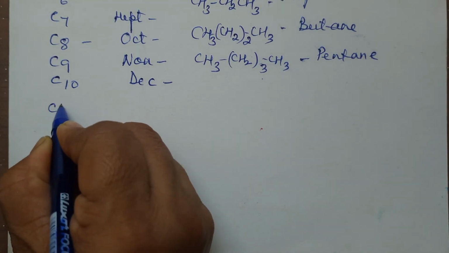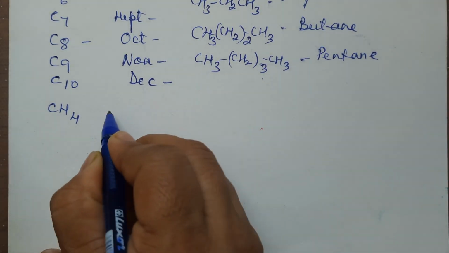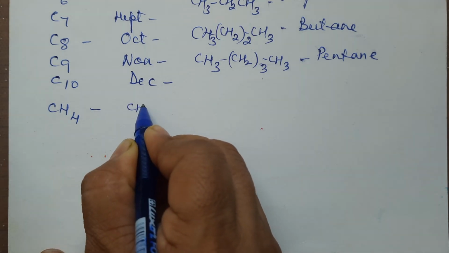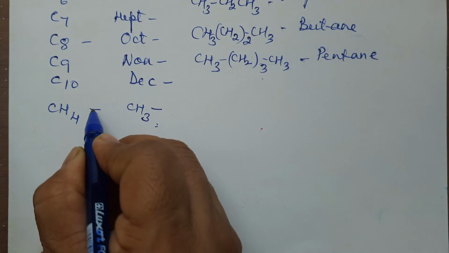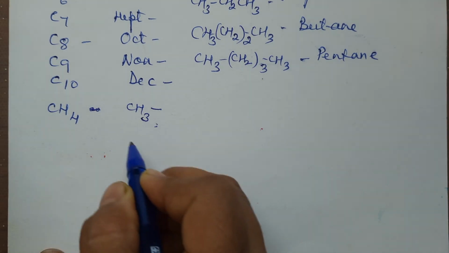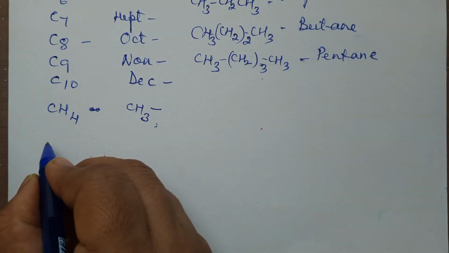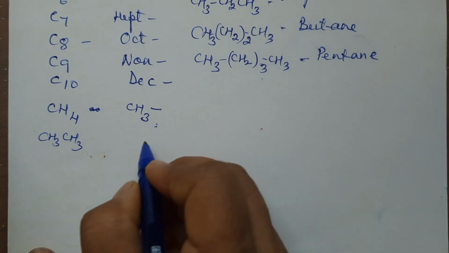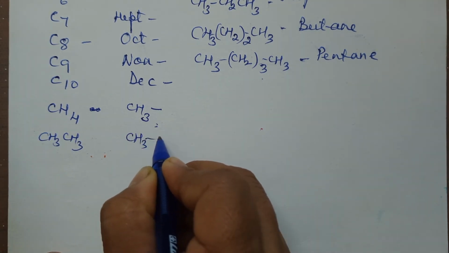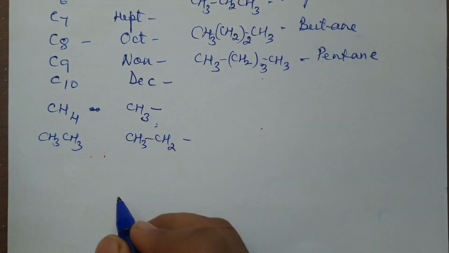Let me write from CH4. If I remove 1 hydrogen, it will become CH3. Don't confuse this with a bond; this is a radical. From ethane, that is CH3, CH3, if I remove 1 hydrogen, it will become CH3, CH2. We'll name them just now.